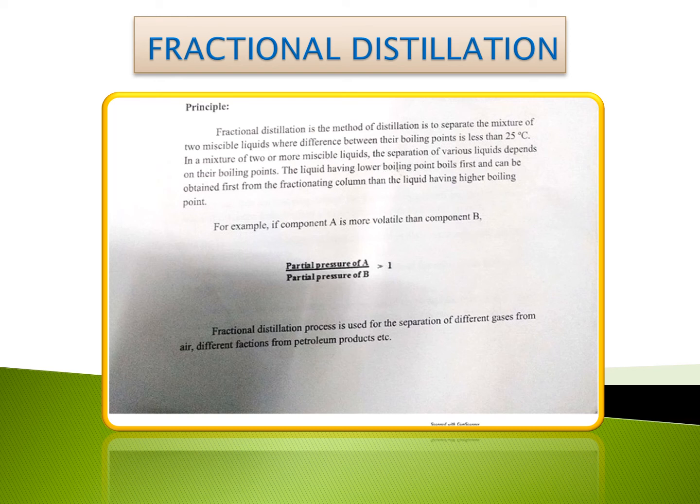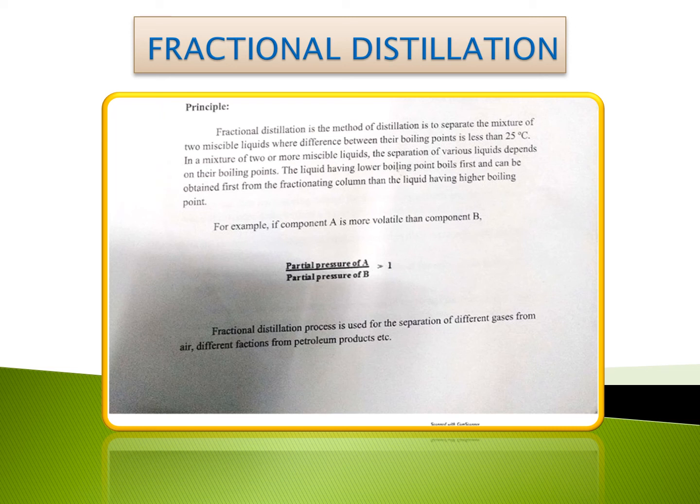The liquid having a low boiling point boils first and can be obtained first from the fractionating column, and the liquid having a higher boiling point is collected after the lower boiling point liquid.